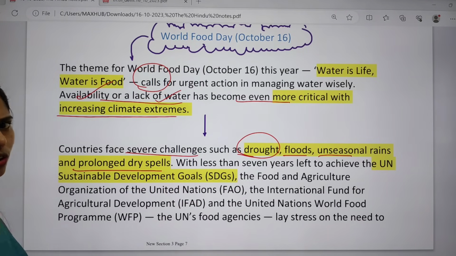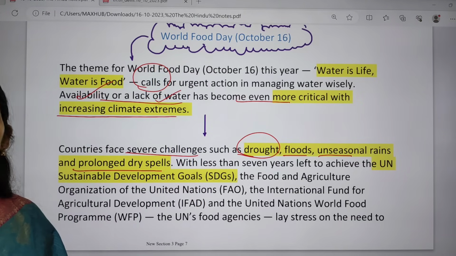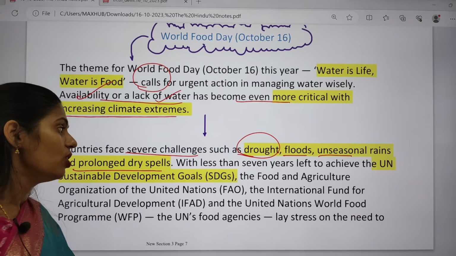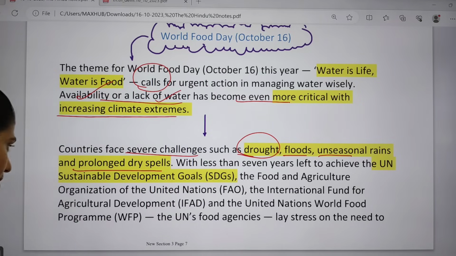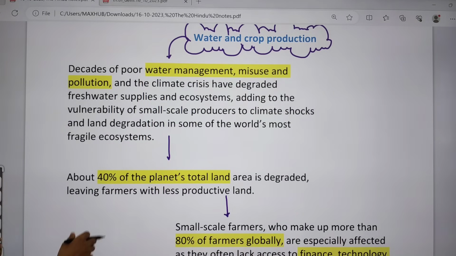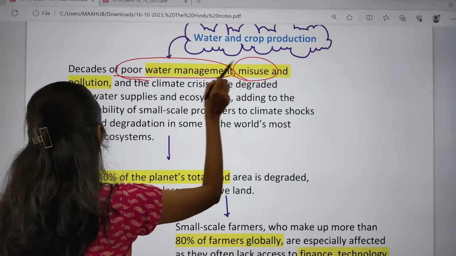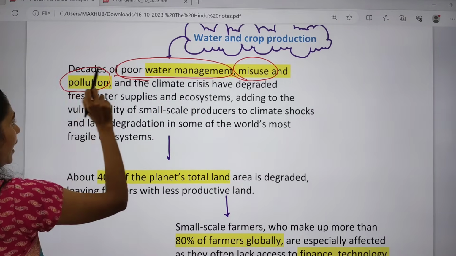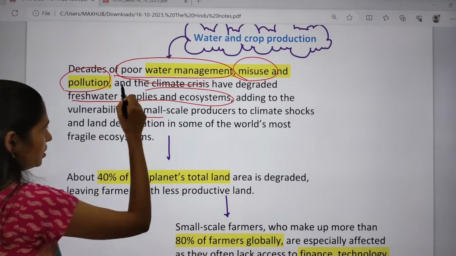And if you want to see, we have to achieve the Sustainable Development Goals by 2030, that means it is 7 years from now. The actions that countries are taking show very, very slow progress. If you are talking about water and food production, we are seeing poor water management, misuse of water, pollution and even climate crisis. That led to degraded fresh water supplies and ecosystems.